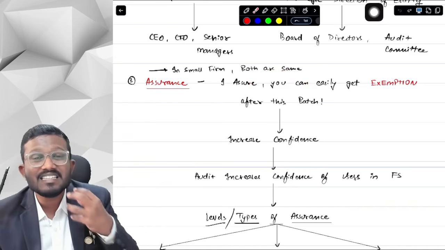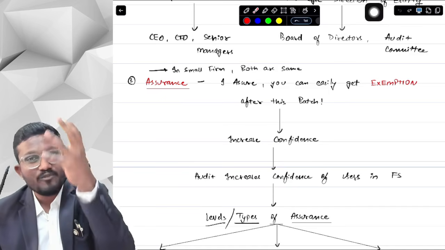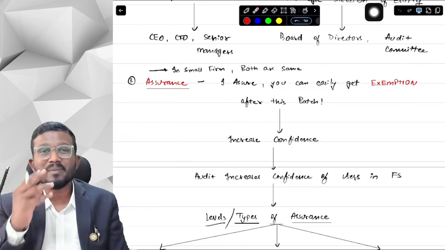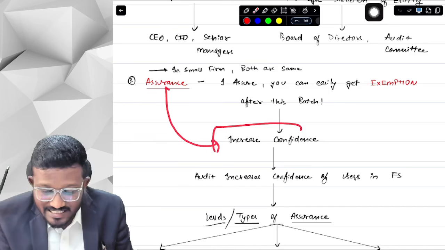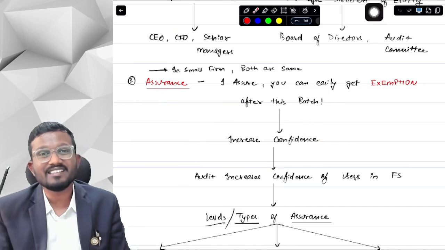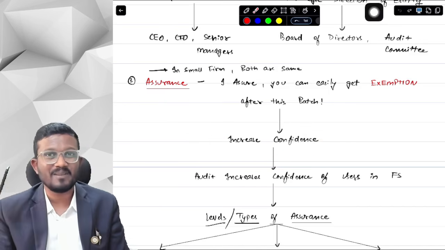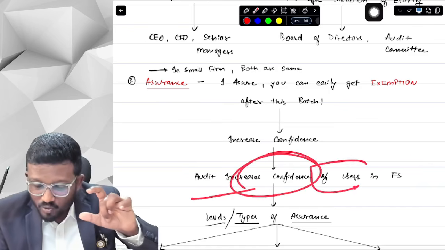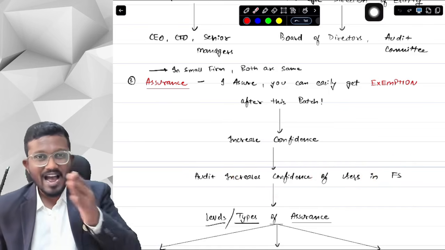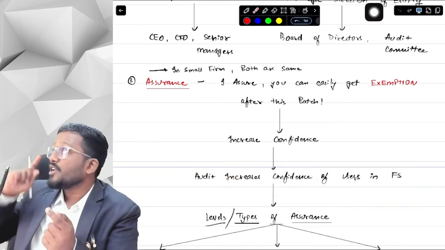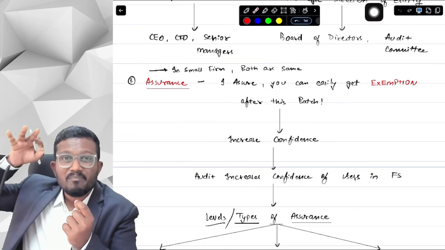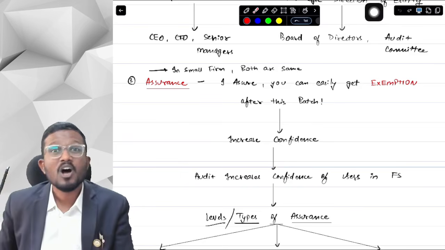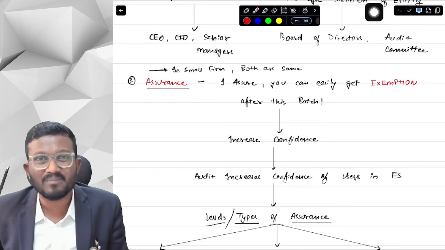This is, I am giving you an assurance that if you are watching this batch, then you can definitely get an exemption, easily get an exemption. So basically assurance means increasing the confidence of a counterparty, the other party. Here the auditor increases the confidence of users in the financial statements. If I have audited the financial statements and I am giving you assurance that the financial statements are prepared as per AFRF, that means I'm increasing your confidence in the financial statements. Whose confidence? Users of financial statements.